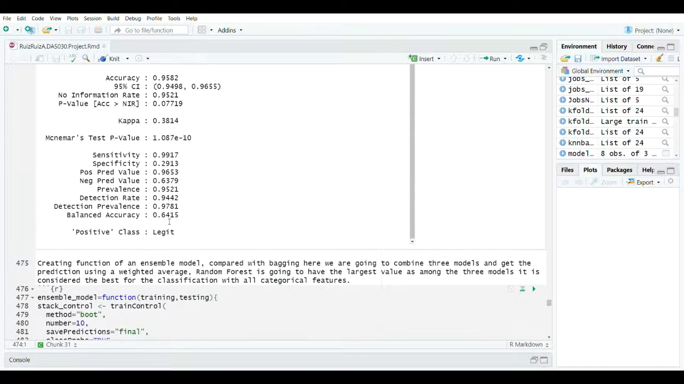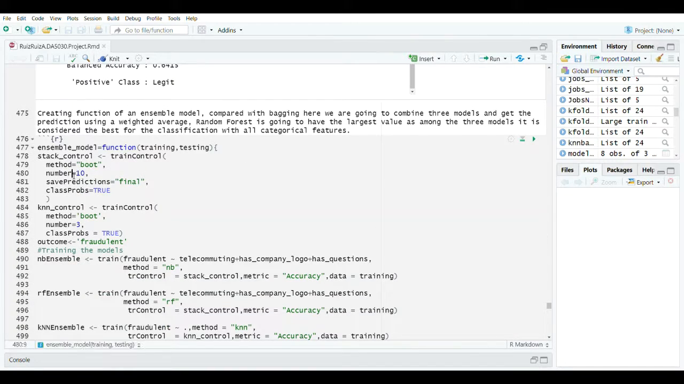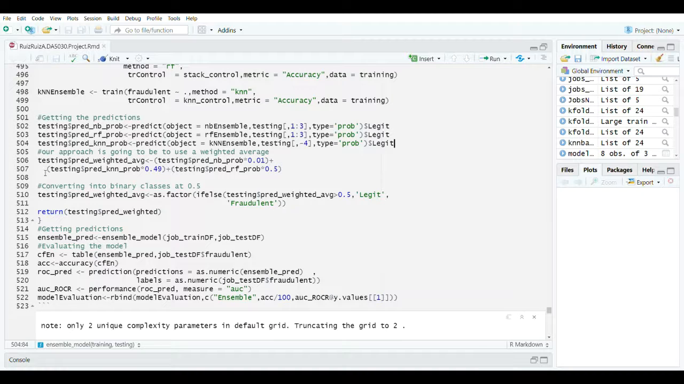So what we are going to do now is to create an ensemble model. This ensemble model is going to be a stack one, and it's going to combine three models: the naive Bayes, the random forest, and the KNN. So what we are going to use here is a weighted average. This weighted average has a low weight for naive Bayes, because it is the one with the worst performance, and we are using a higher one for random forest and KNN, because those are the ones that work better.